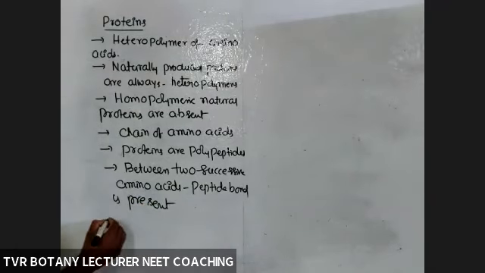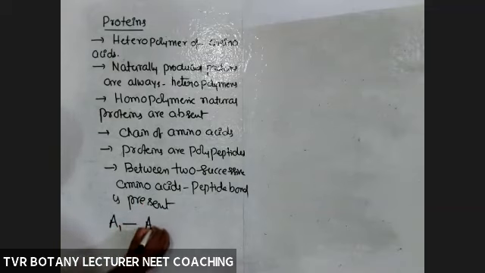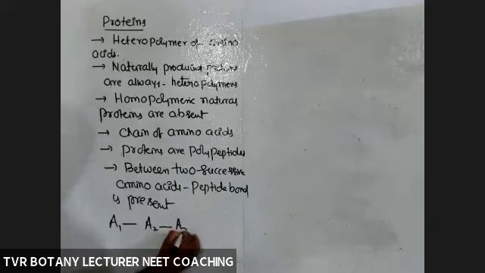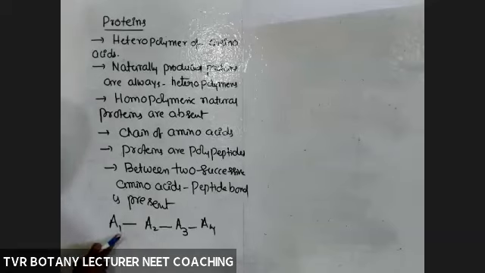For example, this is amino acid 1, whatever the type of amino acid, peptide bond, amino acid 2, amino acid 3, amino acid 4. So now it is 1, 2, 3, 4, a tetrapeptide. Here, the prefix refers to the number of amino acids. So this is one polypeptide, for example.